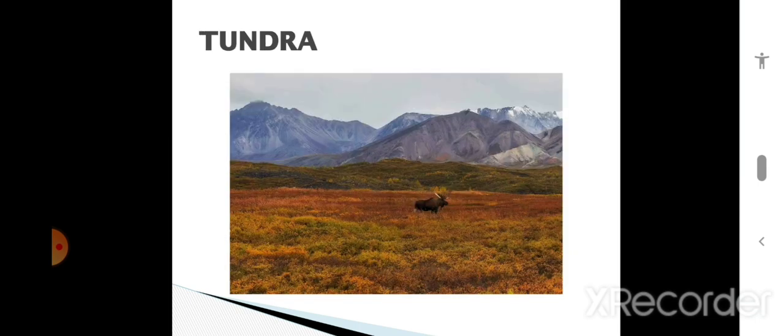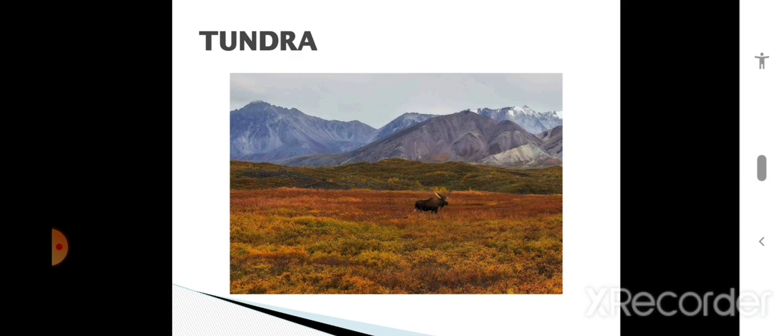Next division is tundra. Tundra vegetation consists of lichens and mosses. It especially grows in the cold desert regions like the Arctic regions. You might have heard about Arctic and Antarctic regions. So in these Arctic regions, vegetation like lichens and mosses is called tundra vegetation.